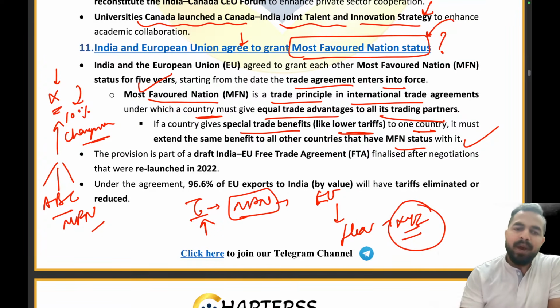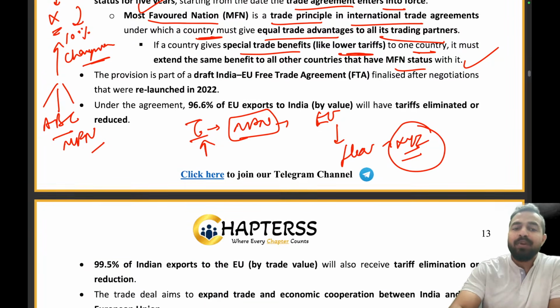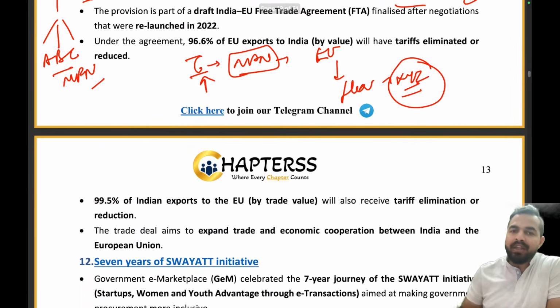So the provision is a part of the draft India-EU Free Trade Agreement finalized after negotiations that were relaunched in 2022. Under the agreement, what percentage of the EU exports to India will have the eliminated or reduced duties? That is 96.6%.